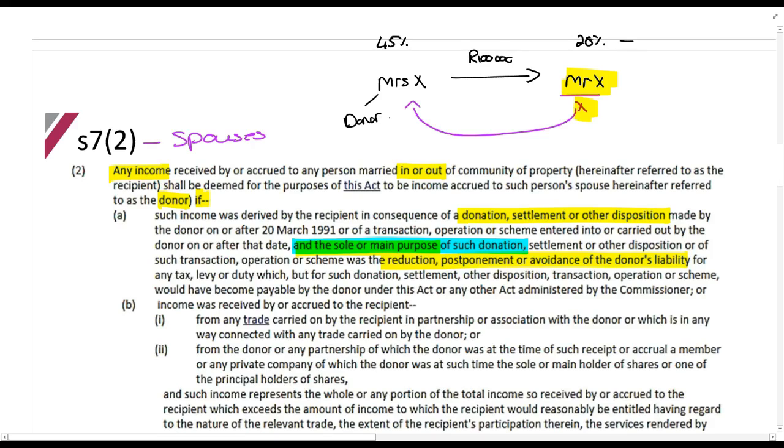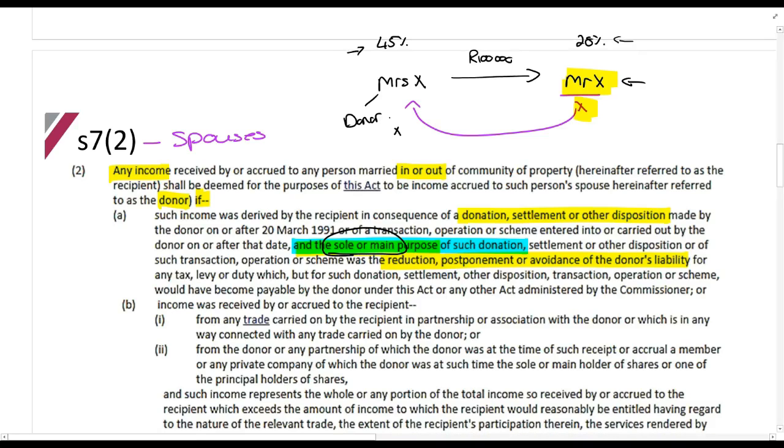X because Mr. X can then be taxed on 28% instead of Mrs. X being taxed at 45%. They're married, so they can share the profits basically, obviously informally. Section 7.2 says, if the sole or main reason for this donation was to avoid tax, then instead of Mr. X being taxed on it, Mrs. X will be taxed on it.